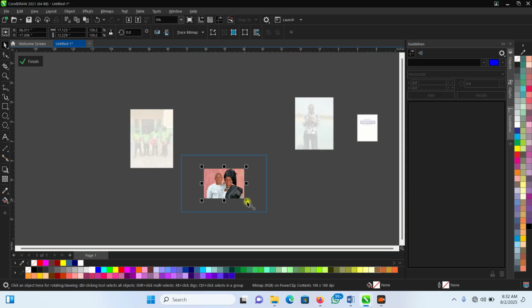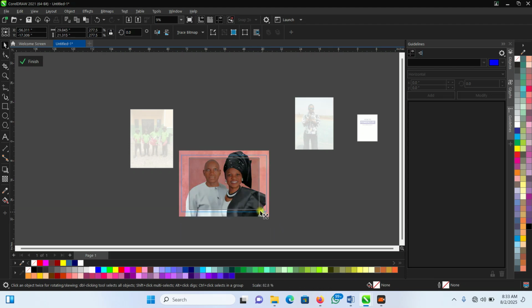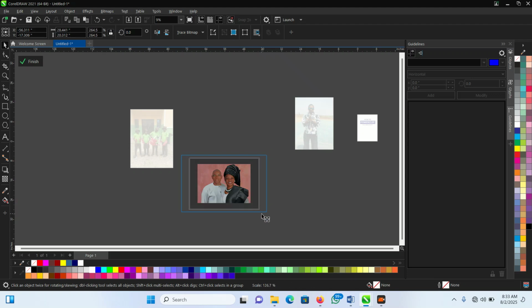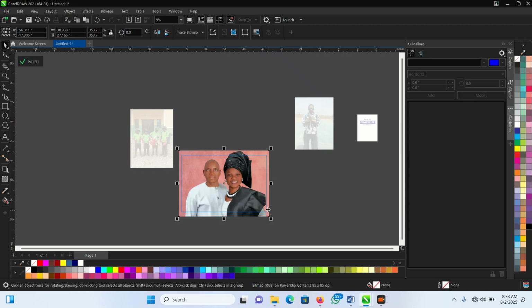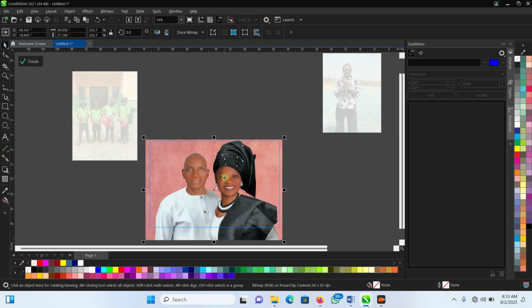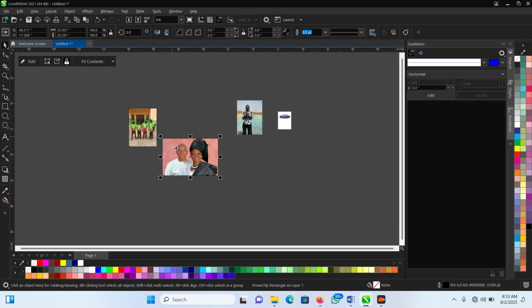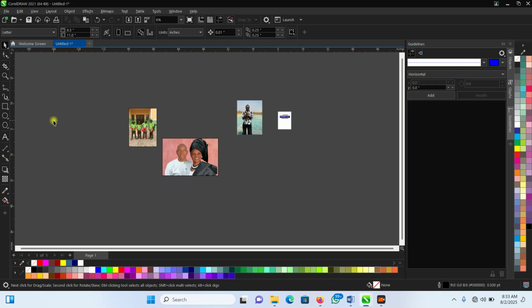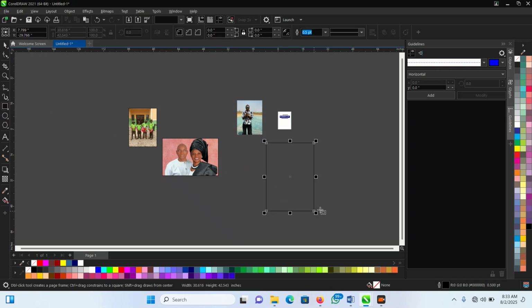Double click on it to open, and then resize by pressing Shift. If you press Shift, there is a fluent resizing option. You press Shift and hold like this. You can move in, move out together, and then drag. Then there's a rearrangement in that form, and then click on Finish. You have successfully resized that particular picture.